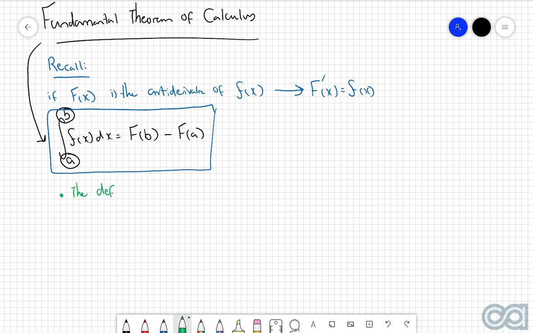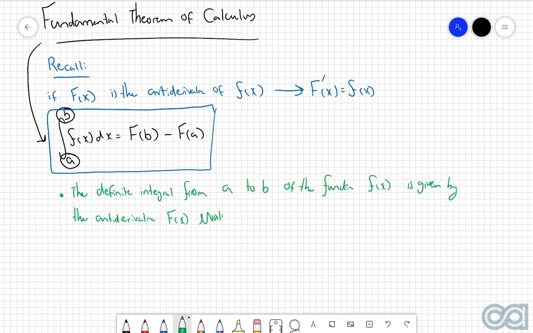The definite integral from a to b of the function f of x is given by the antiderivative capital F of x evaluated at the upper bound b, minus the antiderivative evaluated at the lower bound a.